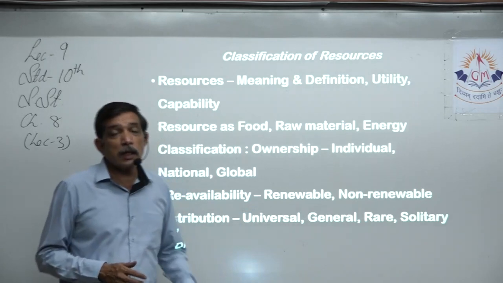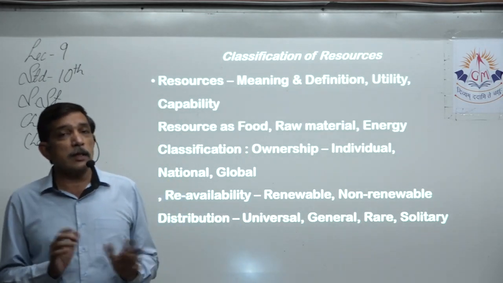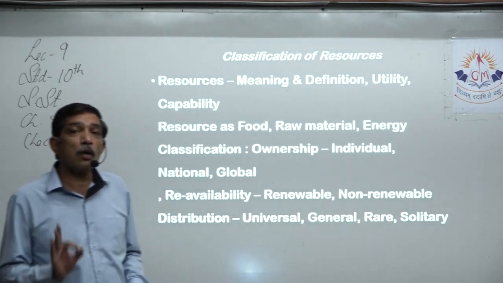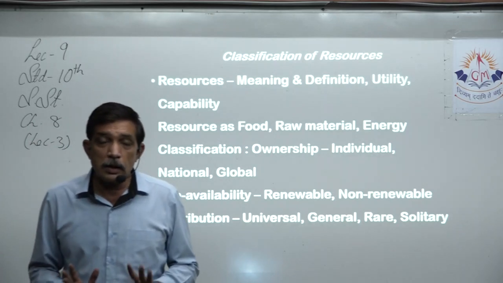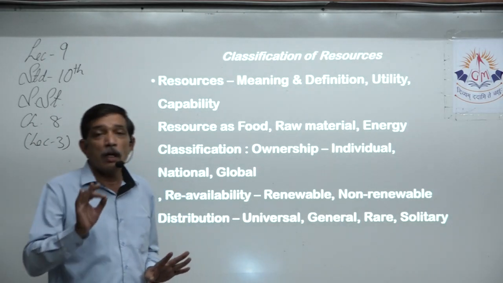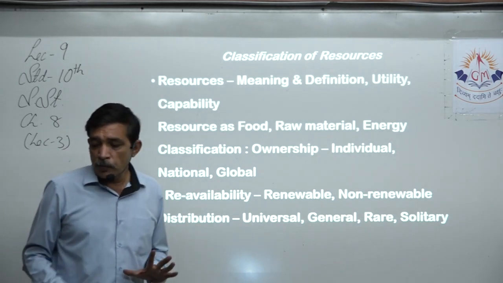Rare resources are available at select places and that too in very small quantity. So they are called rare resources. Solitary happens at only one or two places on the earth. Other than that, there is no other place that has it. So it is solitary. All alone, it is available at one place only. So these are the things that we learned.